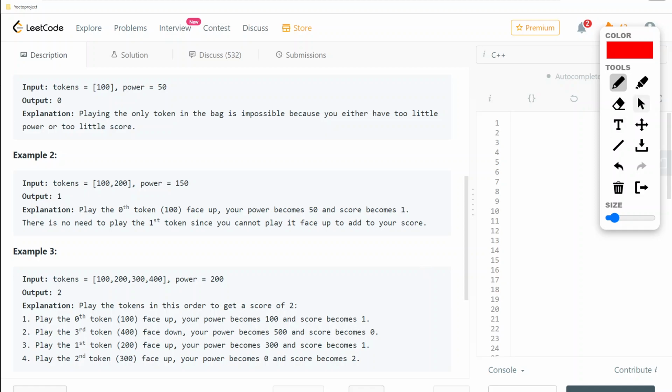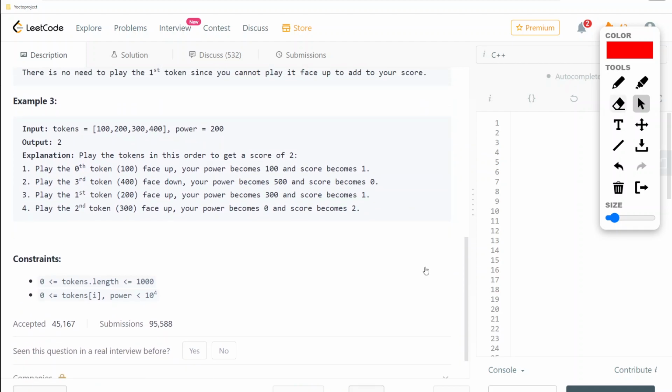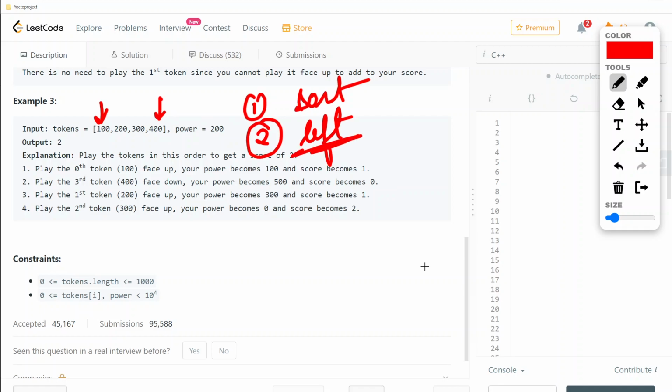Now let us start with the intuition part, that how we can solve this question. So let us take this bigger example itself. As you can see that we can either choose this or this in any order, right? So first thing we can do is we can sort this. When we sort this, we can easily choose our left portion where we will be having our smallest element.